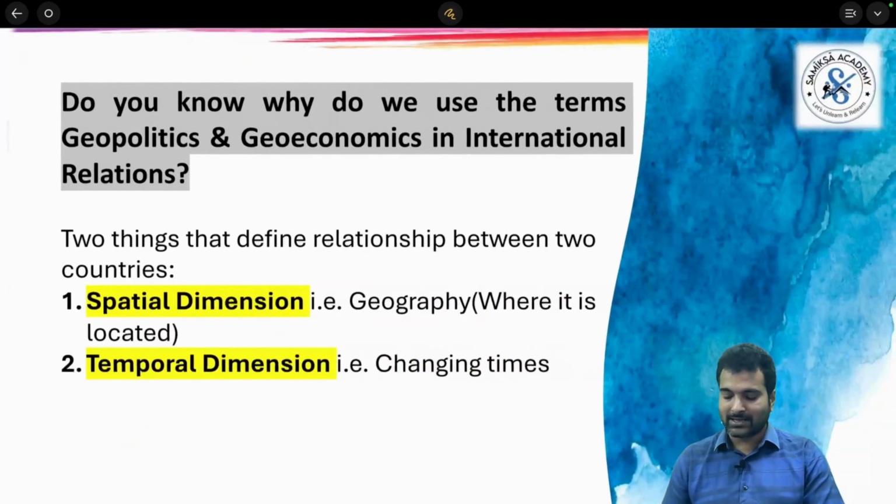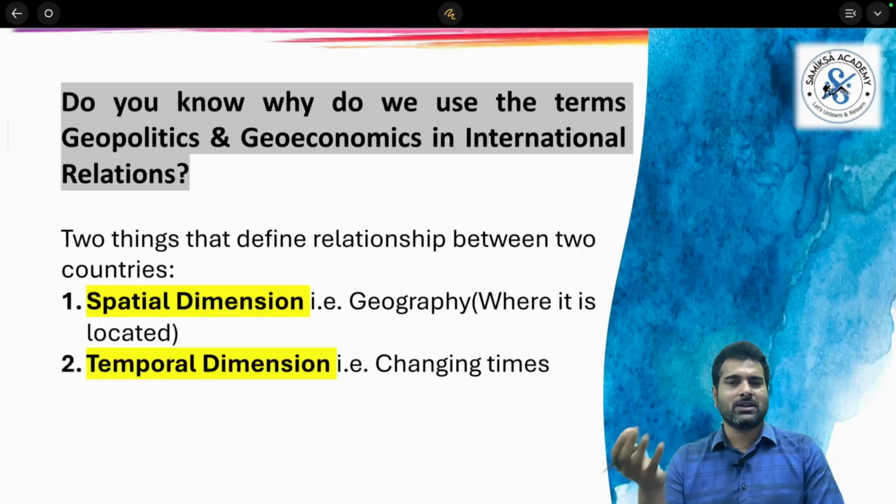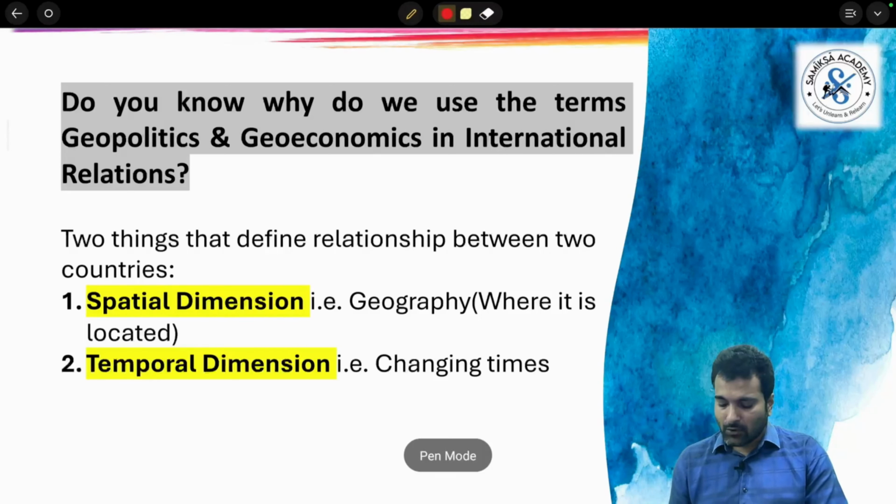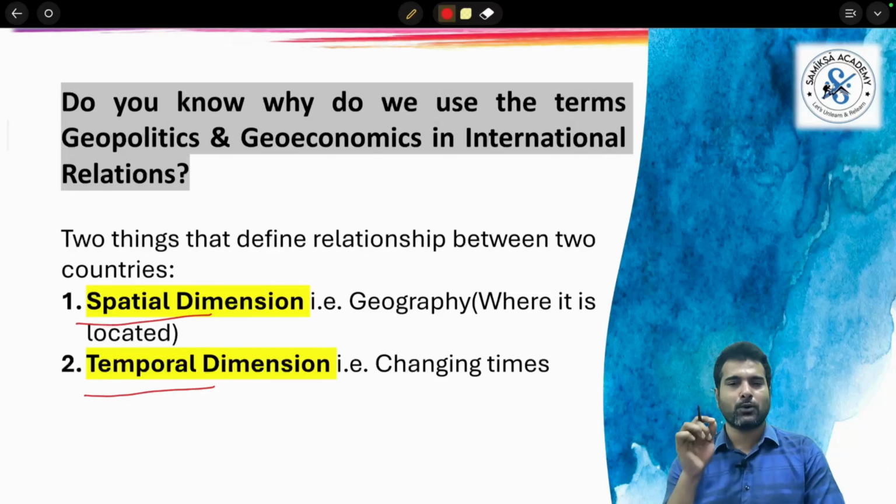In the context of international relations, these are two words, geopolitics and geoeconomics, that we will be using quite frequently. What exactly are these words? Why do we need to give this much weight to these words? Is it really that complex to understand them? Not at all. If you clearly understand these two core dimensions, understanding international relations will be quite easy. Believe me, if you really need to understand international relations, fundamentally you must understand two major components. One is the spatial dimension, the second one is the temporal dimension.